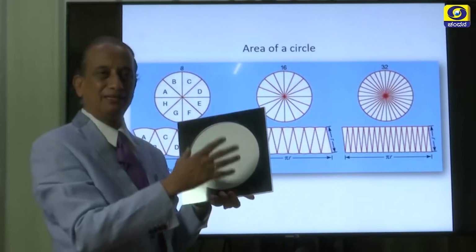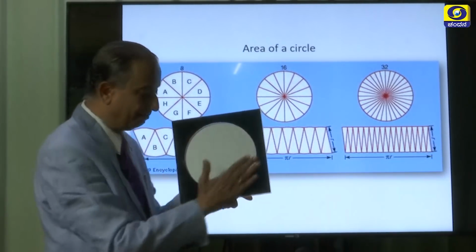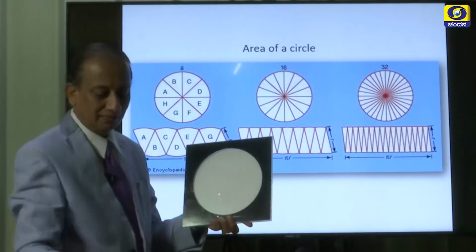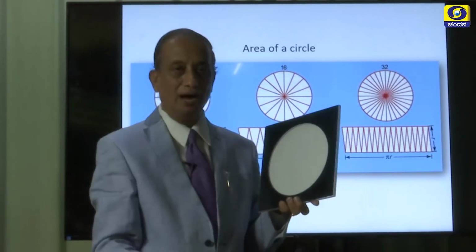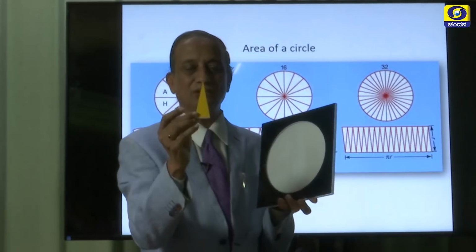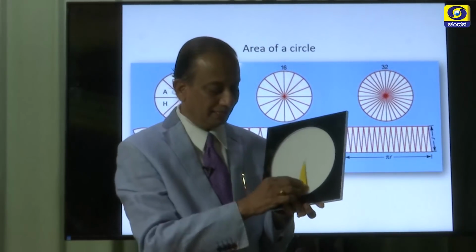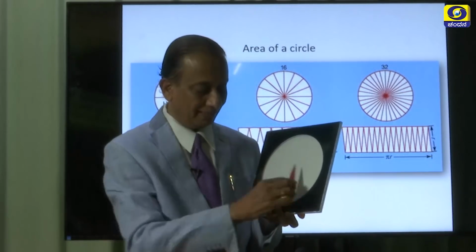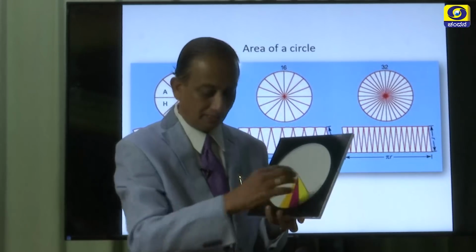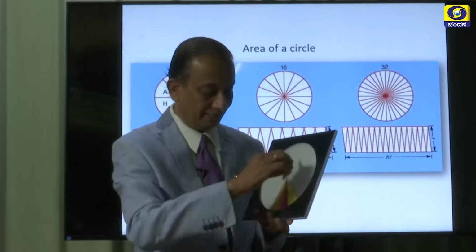The best method is to divide this region into as many sectors as possible. I have made 18 pieces like this. This is called a sector. Let us try to arrange them one by one like this, children. These are all the sectors we are trying to organize.